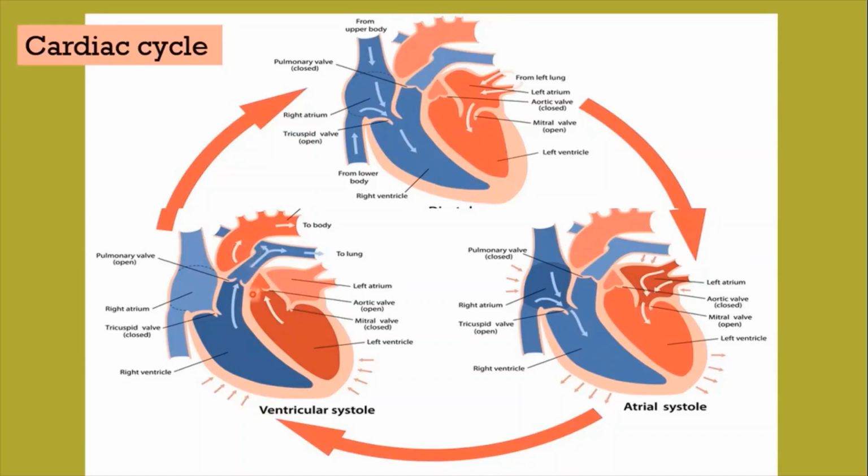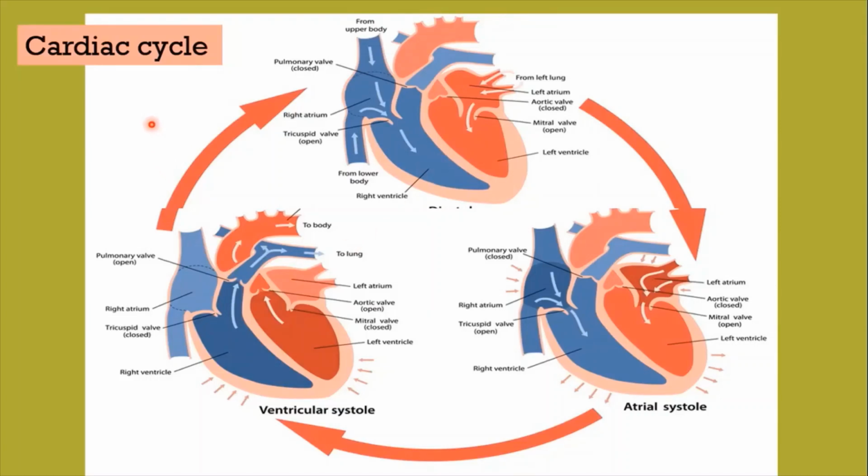After pumping the blood into aortic arches, both the ventricles relax. So the decreased ventricular pressure causes the closure of semilunar valves, preventing the backward flow of blood. The closure of semilunar valves produces the second heart sound, dup. Then the heart enters into complete cardiac diastole and another cardiac cycle begins.